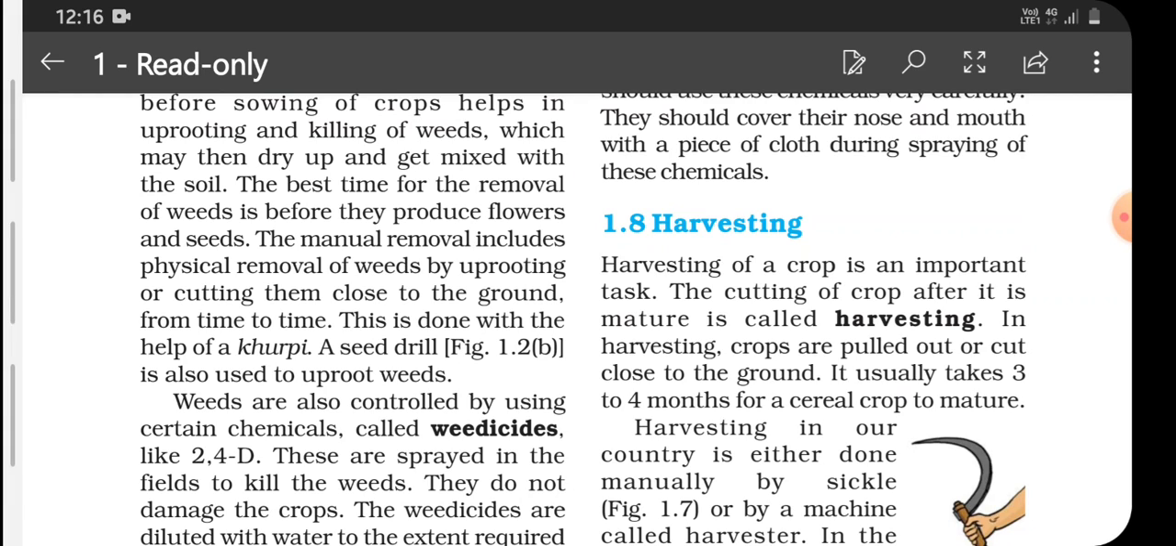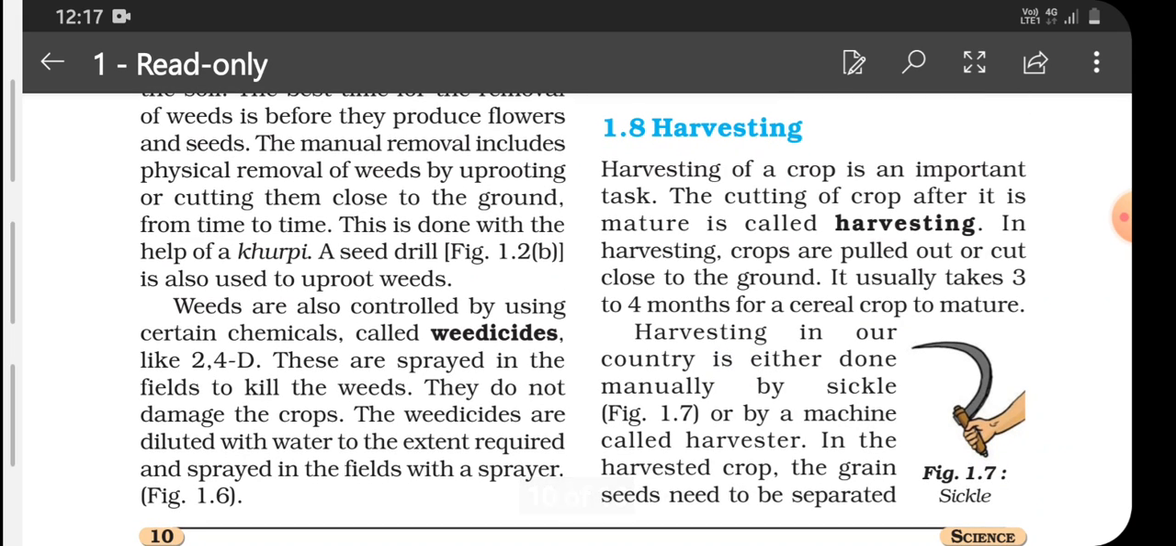About seed drill, we have read about this seed drill while preparation of field, when we were doing plowing and while sowing also. This seed drill is used. Here seed drill is used for uprooting the weeds also.